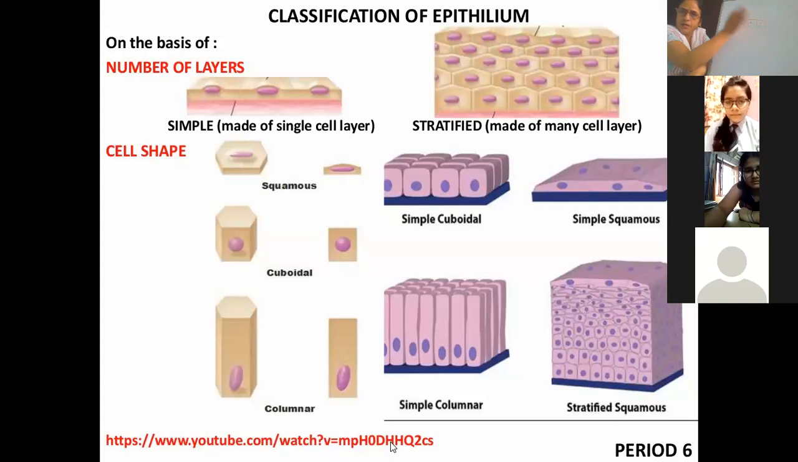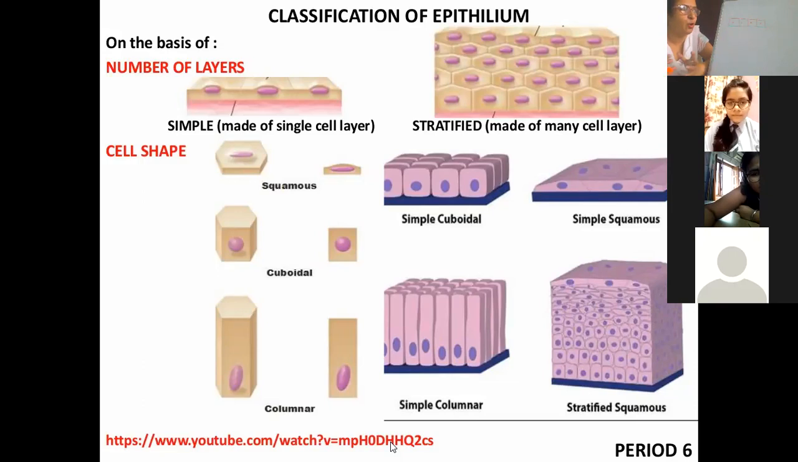If there is the basement membrane, and the cells present on this basement membrane look like a cube. Do you know what a cube is? From geometry you must be aware. Where all the sides are equal. Have you seen a dice? Yes, ma'am. All the sides of a dice are equal, in the form of a cube.